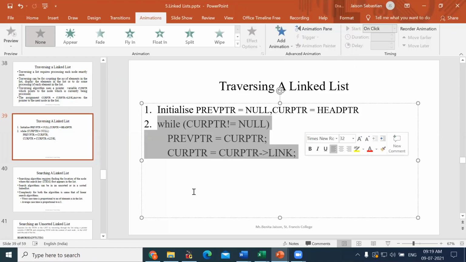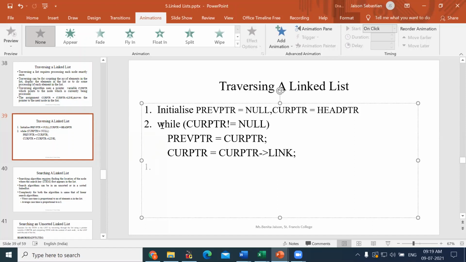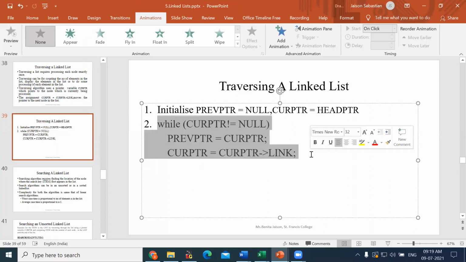then using this code: while current pointer is not equal to null, previous pointer equal to current pointer, and current pointer equal to current pointer's next. This should be like a poem you should be knowing. This is only for traversing through the linked list. If you want to have all the steps over here, this I am